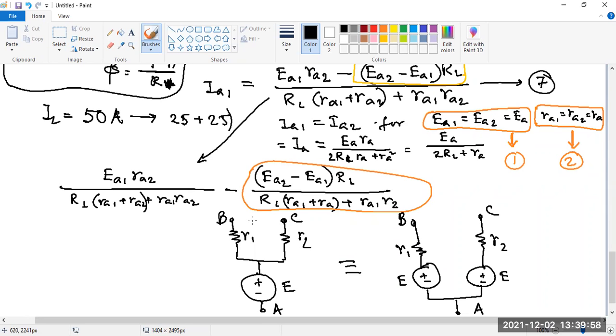Okay. Now suppose here we have this situation. We have E, but their resistances are unequal. Got my point? Do you understand what I am saying? Suppose we have two voltages. One is EA1, in series with RA1, and that is connected with EA2.